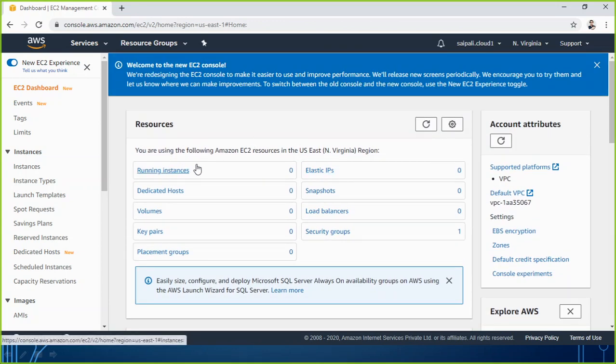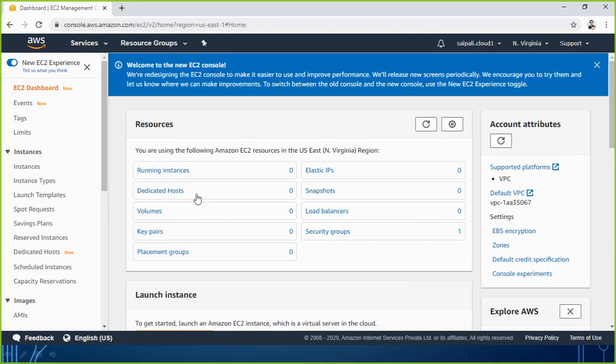So this is a kind of dashboard which is showing me right now how many running instances I have in this user account, how many dedicated hosts, how many volumes, key pairs, placement groups, security groups, load balancers, snapshots, elastic IP addresses. So here is a list of my resources, but right now all of them are 0. Only the security group is already created by default, one for my root user account.